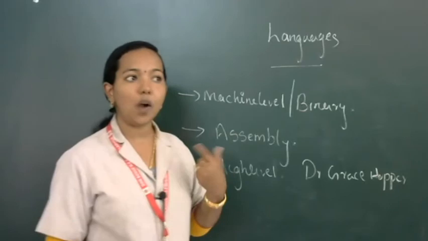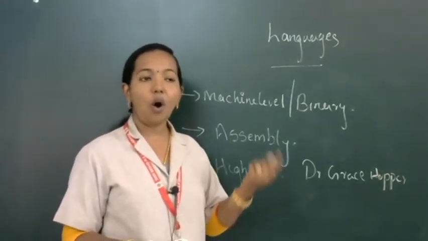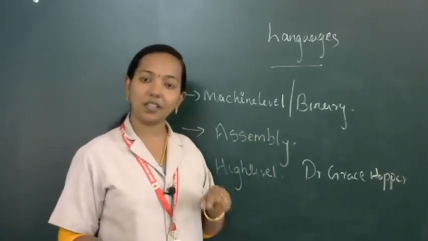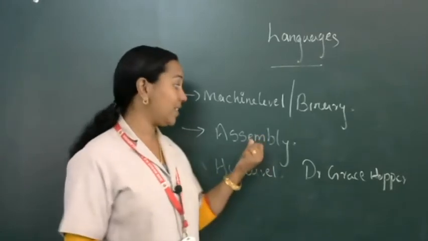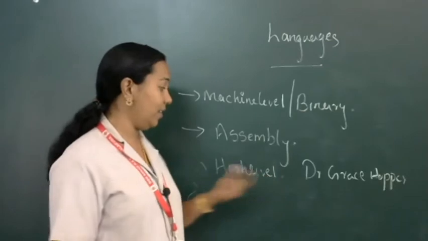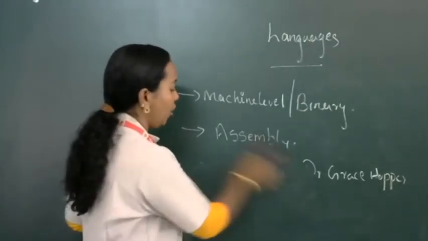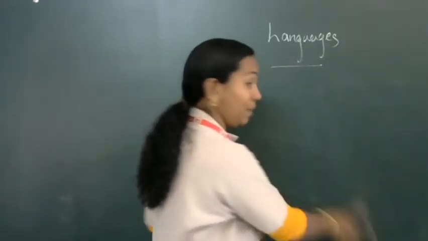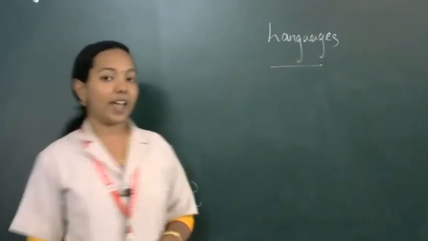For example, if you want to print something, then we can use print. All the working is based on registers, which means the registers present in our computer. So it is also not user friendly, but in assembly language we can use English like words. Then high level language means commonly used, user friendly language. Examples are C, C++, Java. These all belong to the high level language category.